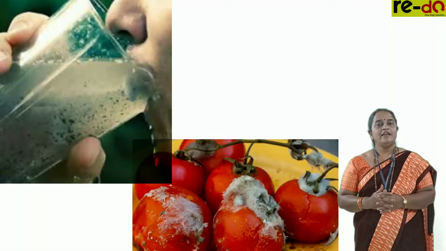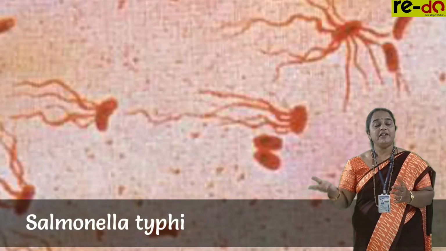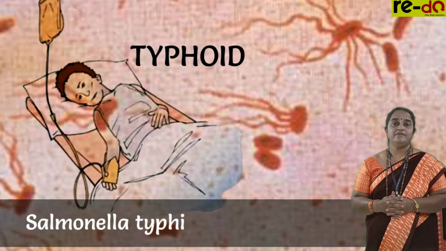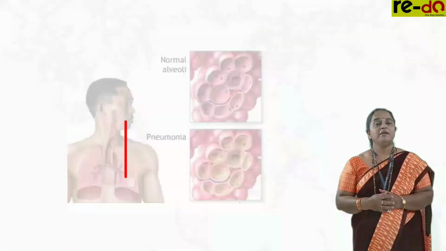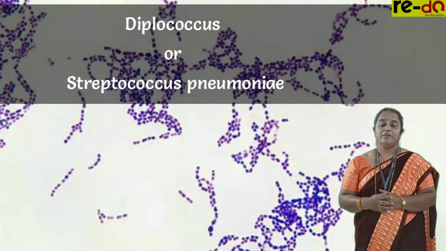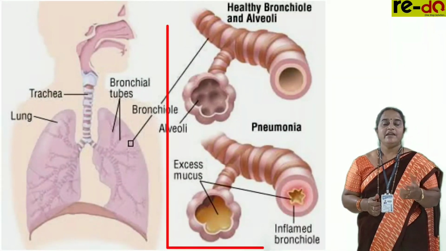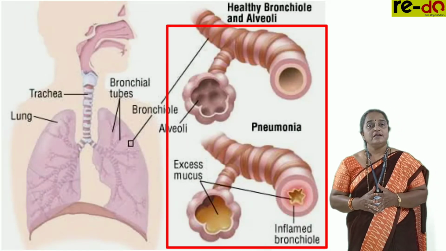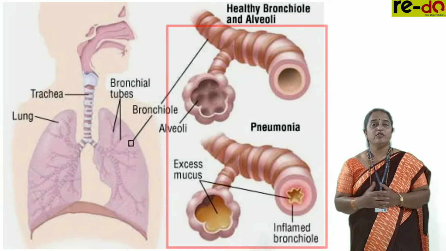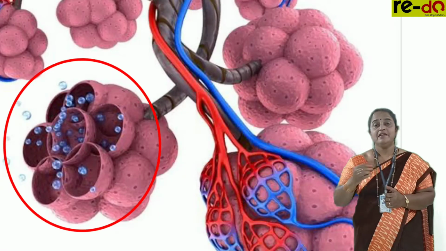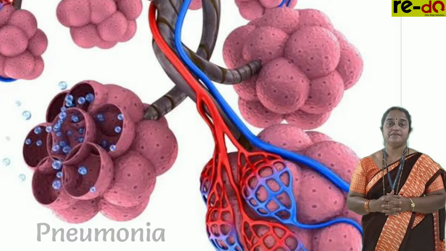Contaminated water and food will carry Salmonella typhi, and if the person's immune system is not properly defending, then the human suffers from typhoid. The disease pneumonia, which is caused by bacteria, Diplococcus or Streptococcus pneumoniae or Haemophilus influenzae, will infect the alveoli in the lungs. It causes the dissociation of hemoglobin from the oxygen. Oxygen scarcity develops and the person suffers from pneumonia. It is very difficult to diagnose this infection.